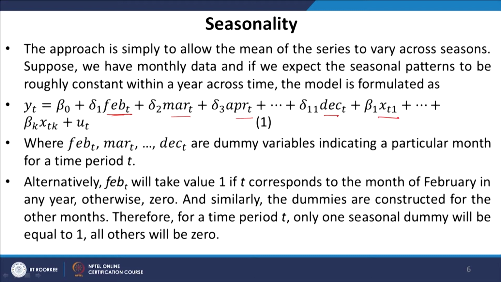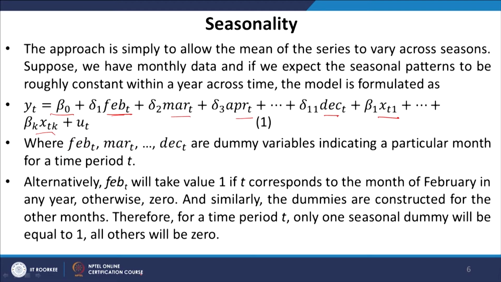Other than that, I am also including some independent variables like xt1 to xtk. We may include independent variables, we may not, but for generalization I am including some, and we have one constant term which is measured by the coefficient beta naught, where February t, March t to December t are dummy variables indicating a particular month for a time period t.